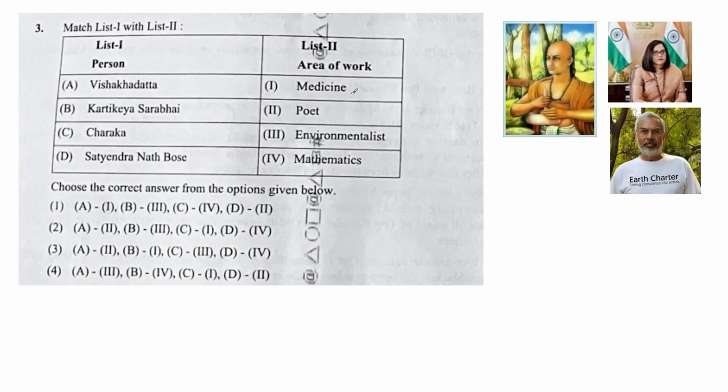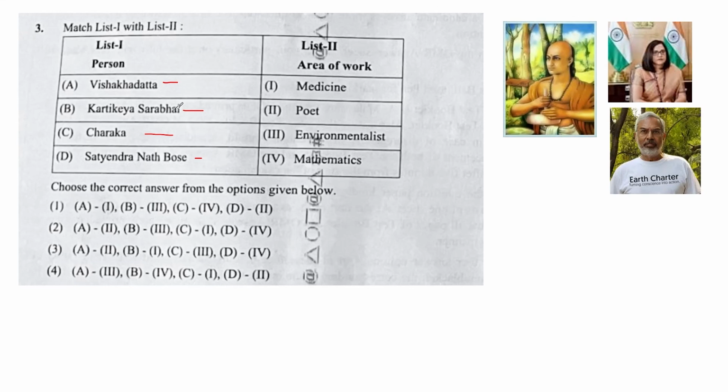Here they are again giving match the following. They are telling about some eminent persons of history: Visakhadatta, Kartikeya Sarabhai, Charaka, and Satyendra Bose. Visakhadatta was a poet.